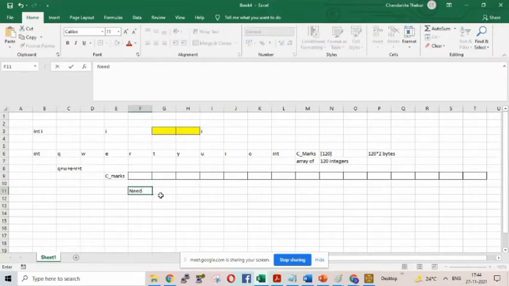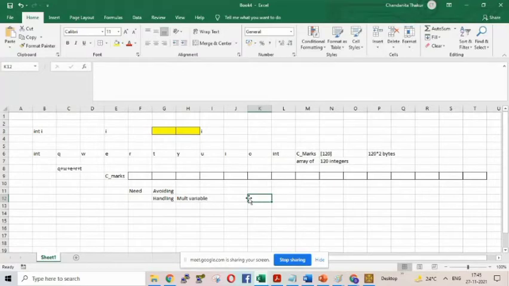The need of an array is avoiding multiple variables, and also handling multiple variables. Why did we write avoiding as well as handling? Because it is very difficult for me to pick up one variable from many.